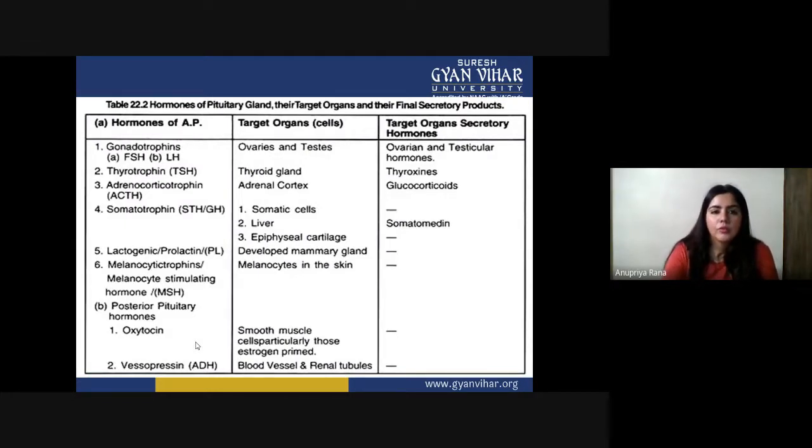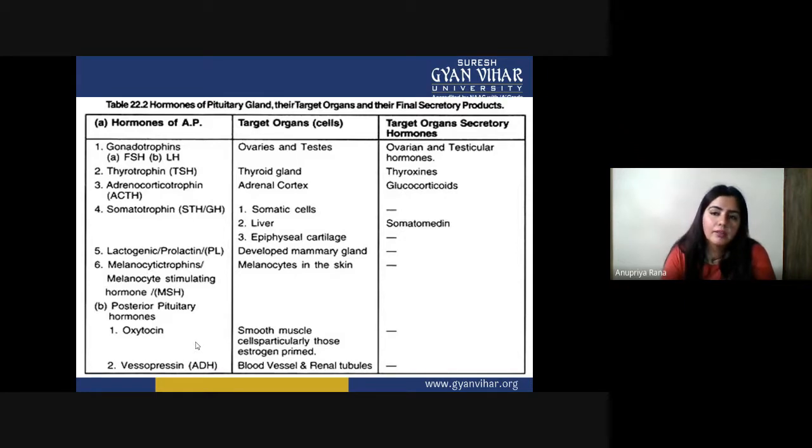So you can see hormones of the anterior pituitary, their target organs, and the target organ secretory hormones. Like gonadotrophins, FSH and LH, are secreted by the anterior pituitary going to their target organs, ovaries and testes. And what secretory hormones are they going to make?